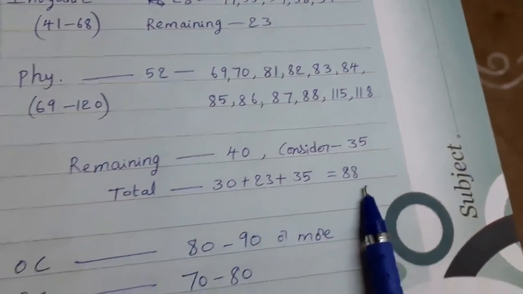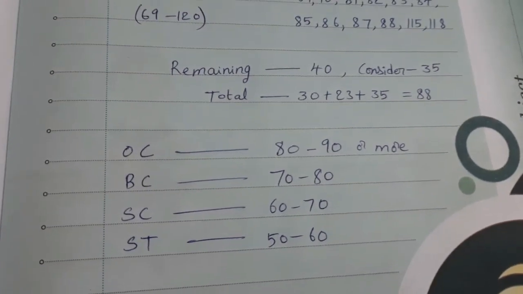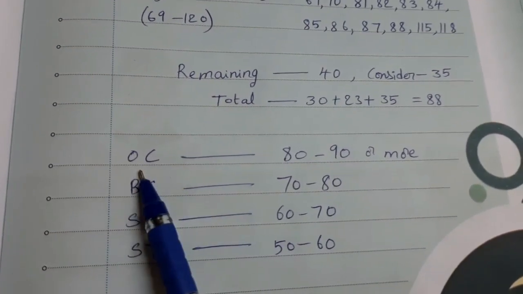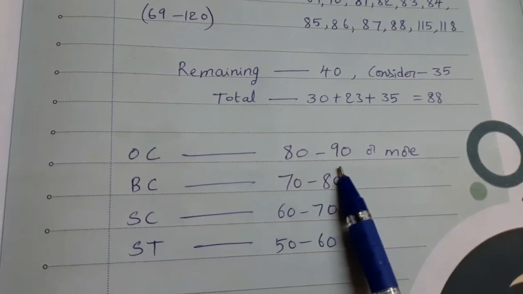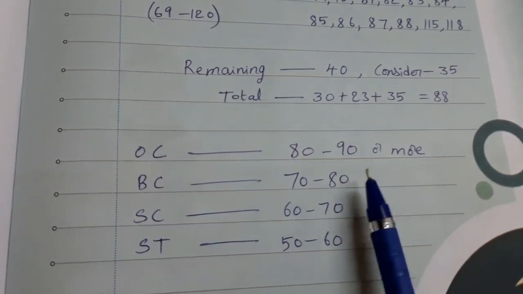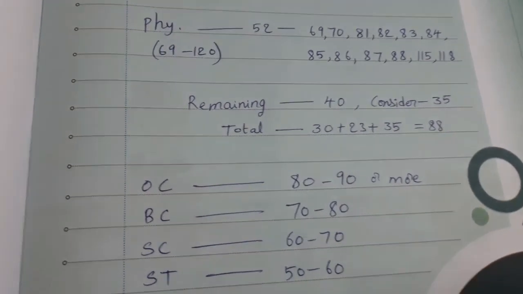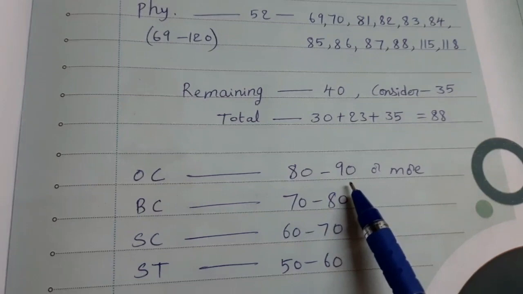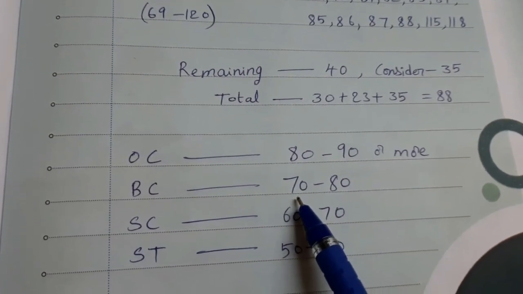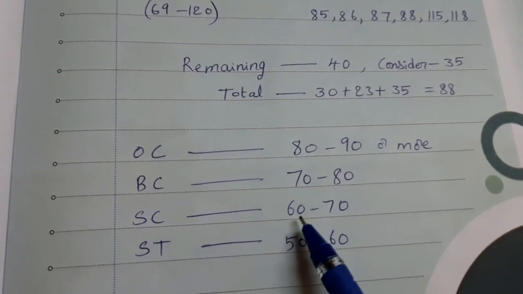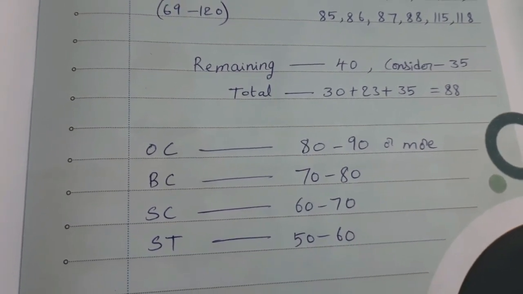So total 88. Based on this, I am predicting and just expecting the OC category, open category, cutoff marks to be 80 to 90 or more than 90. With more than 90, there is more possibility we can get the job. Between 80 to 90, I am expecting BC category, 70 to 80 SC category, 60 to 70 ST category, 50 to 60.